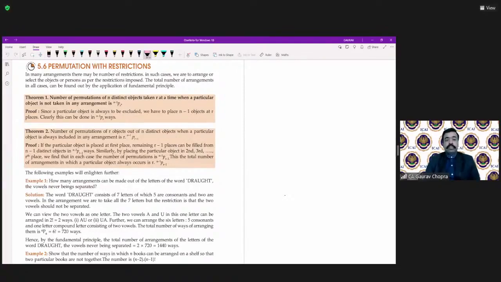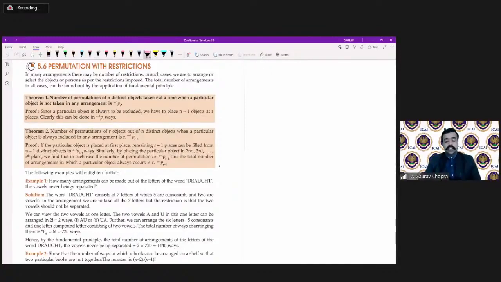Permutation, right? In the first session, we had discussed the basics of permutation. What is the formula for computation and how to calculate that? How can we find out the number of ways in which we can do a particular task? All those things were discussed in the first session.